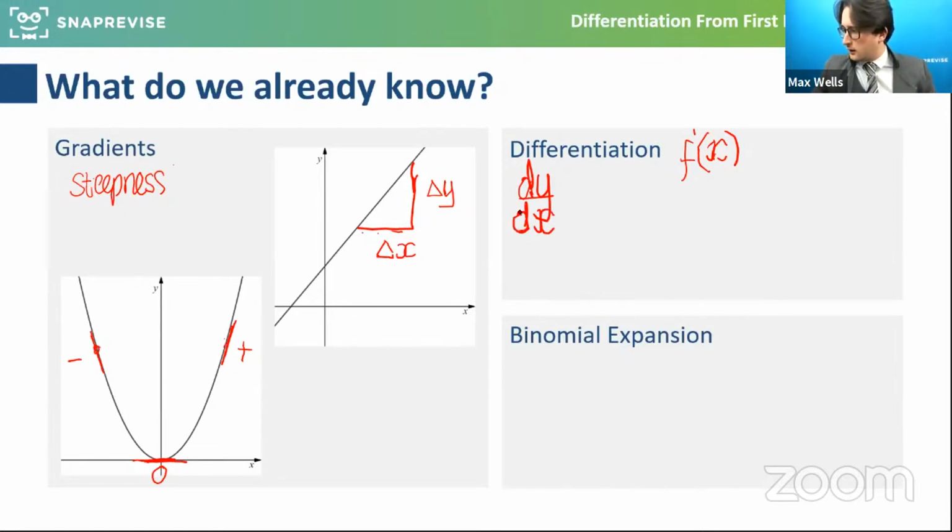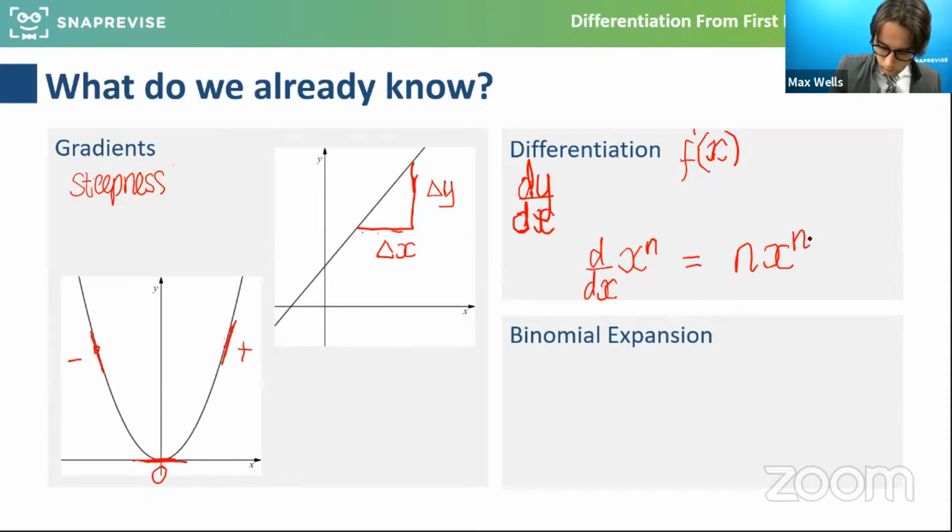Okay, good. So if we differentiate a function, for those that have done this in year 12, if we have something like x to the power of n, then the derivative of that, which I can denote as d by dx, let me just flip this round so hopefully the writing will come through a little bit clearer. Then we times by the power and drop the power by 1. Those of you that have seen differentiation before will recognize that idea.